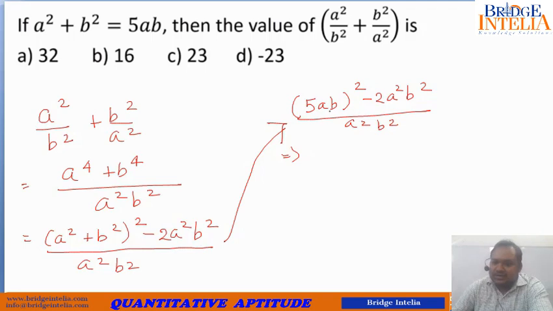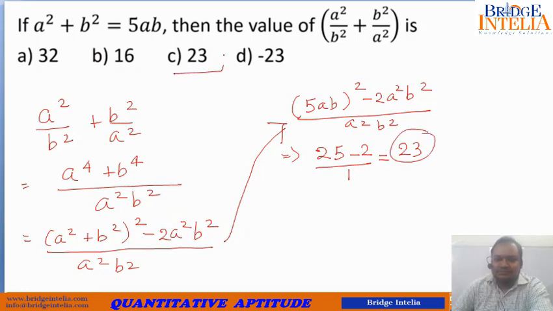So this comes out to be, a square b square is common and it can be cancelled. So 5 square, 25 minus 2, divided by 1. So final answer is 23.